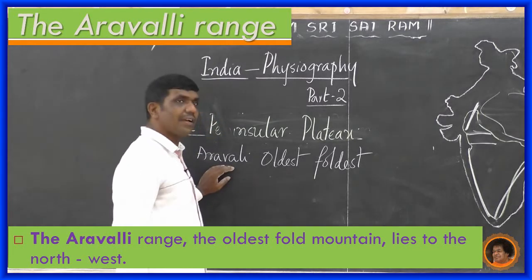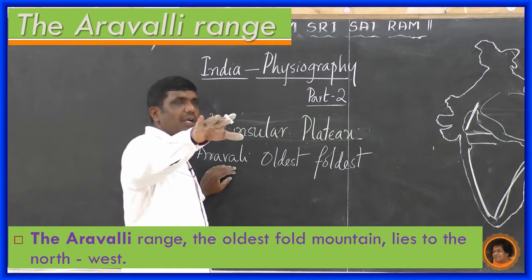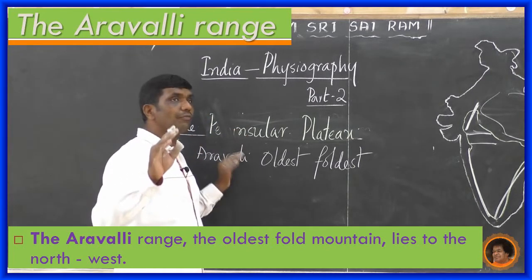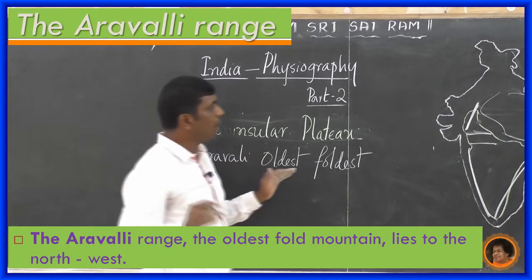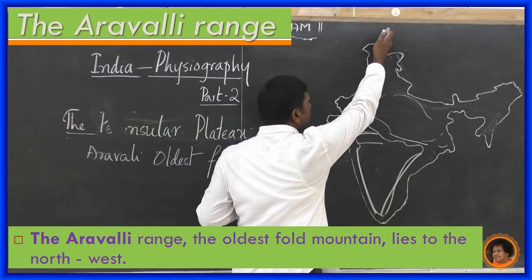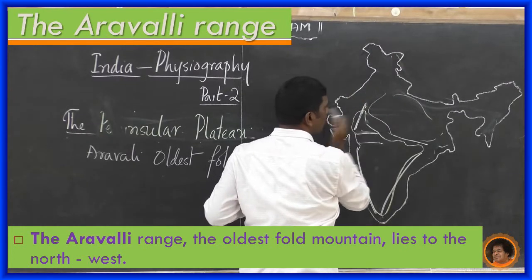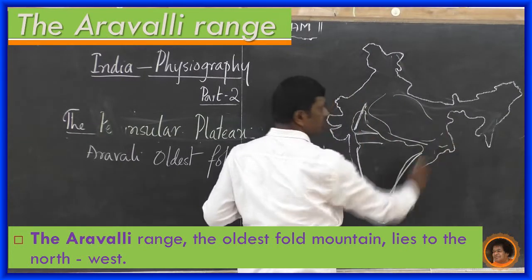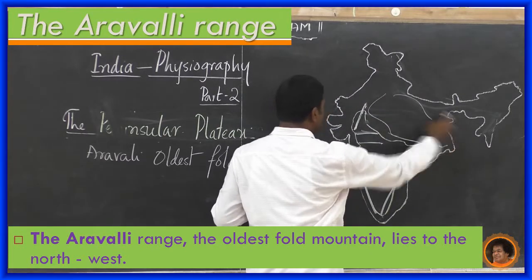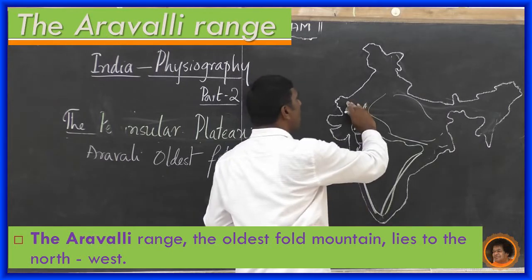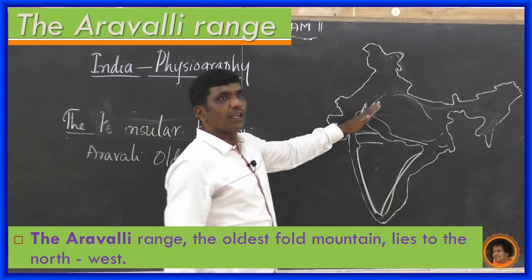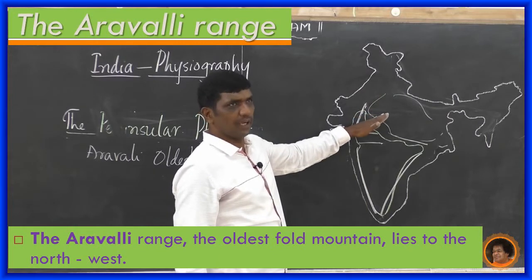The Aravali range is the oldest one. It lies to the northwest. This is south, north, east, west, but here northwest, in between north and west. So it is located in the northwest of India.